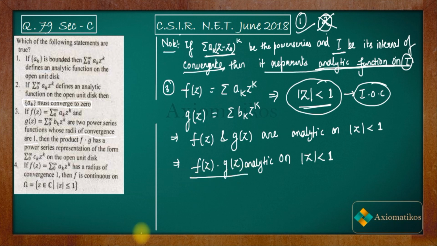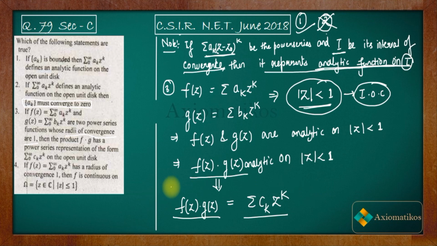Now because it is analytic on mod z less than 1, by the definition of an analytic function, you can represent f(z)g(z) in the form of a power series. For every analytic function, you can represent that function as the sum of a power series. So it means that you can write f(z)g(z) in the form of this, on the unit open disk, mod z less than 1. That means the third option that you are given is the correct option. Let us mark here. This is correct.